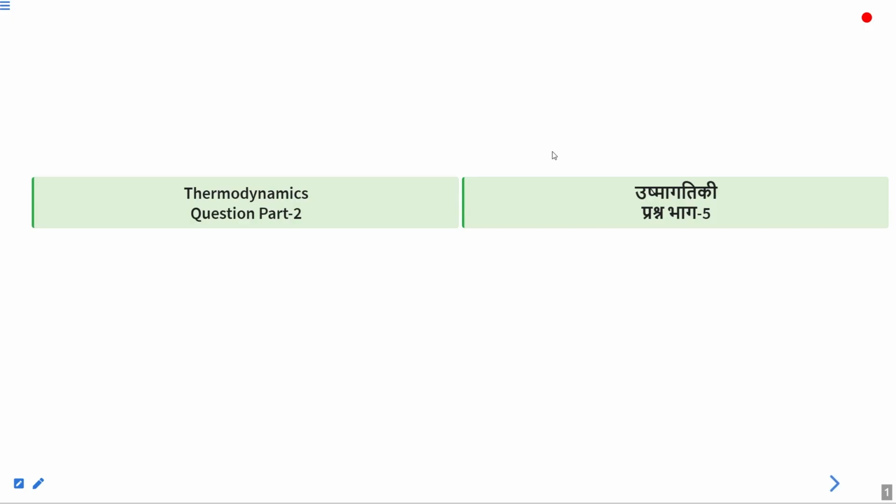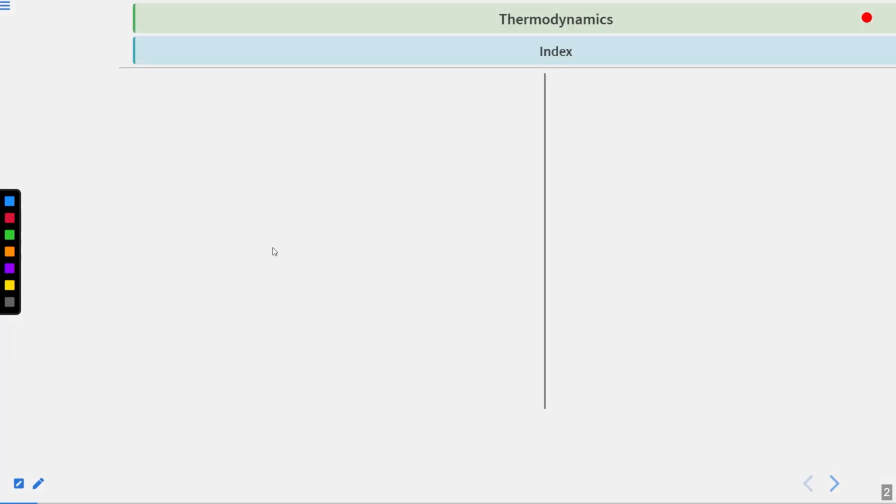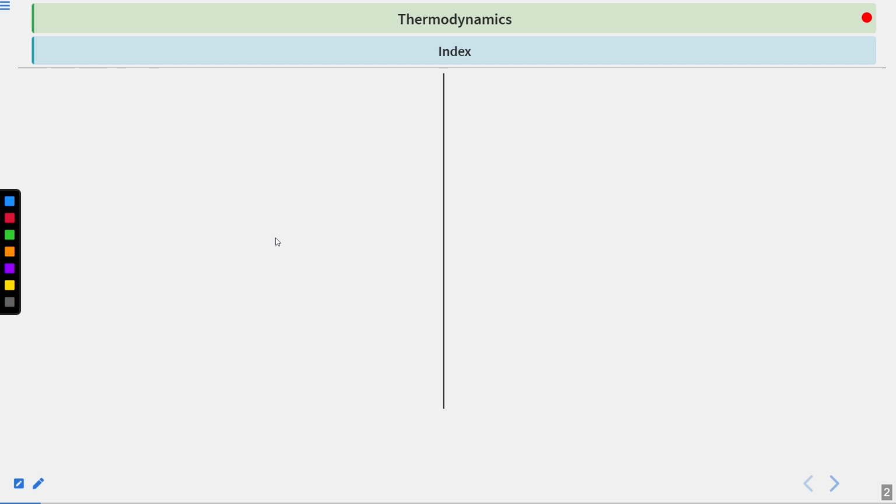Hello students. So today we will do thermodynamics question part 2. In today's class the main focus will be on questions. There will be questions from 9 to 16 that constitutes a total of 8 questions. We will see those questions and we will also look at the explanation. There will be some time for each question for you to solve. You will be approximately given 10 seconds and within that time frame you have to solve the question.